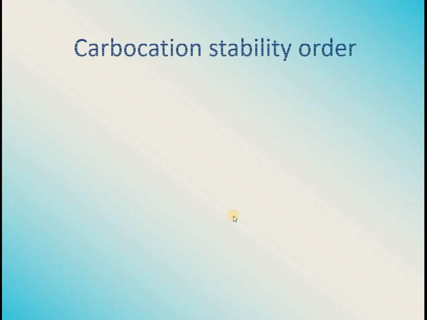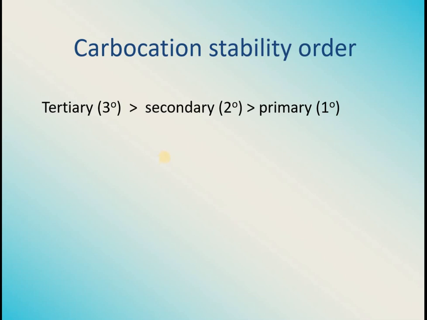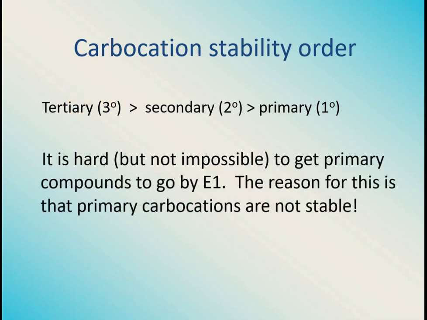Now the stability of this carbocation intermediate is also very important. We know, as discussed in the starting lectures of this chapter, that tertiary carbocations are more stable as compared to secondary or primary carbocations.